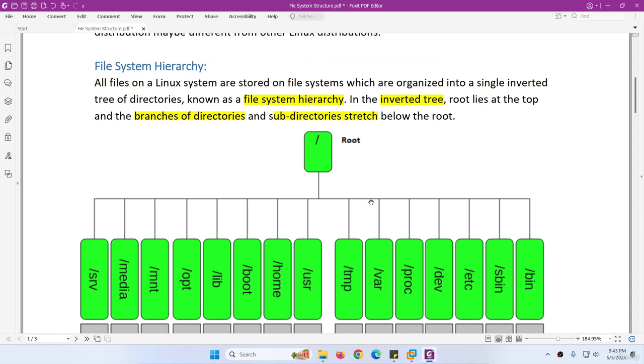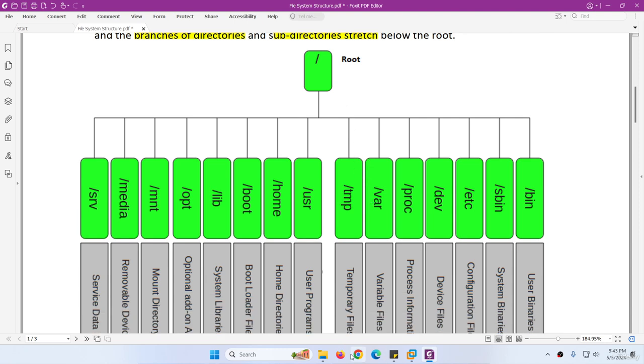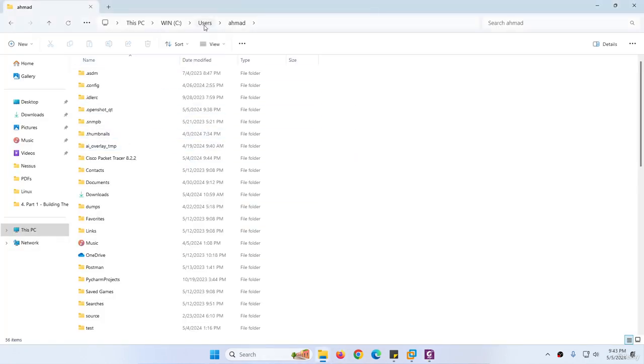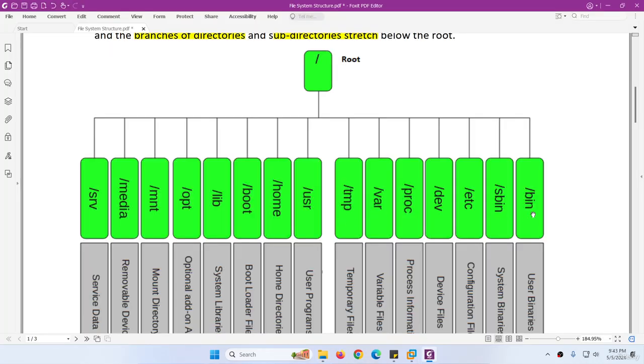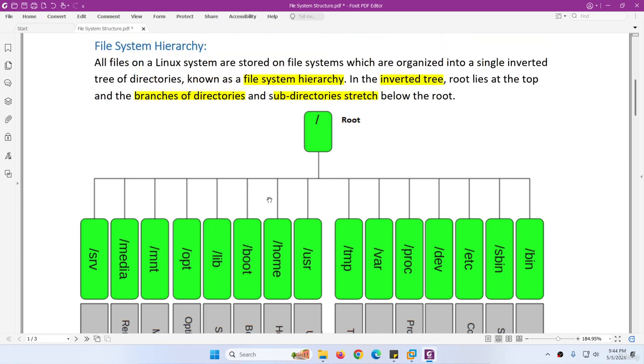I will show you. Under the root, similar to Windows where we have users, program files, and program files x86, here we have bin, sbin, etc, dev, proc, var, tmp, usr, home, boot, lib, opt, mnt, media, srv, run, and other directories and subdirectories under this root.